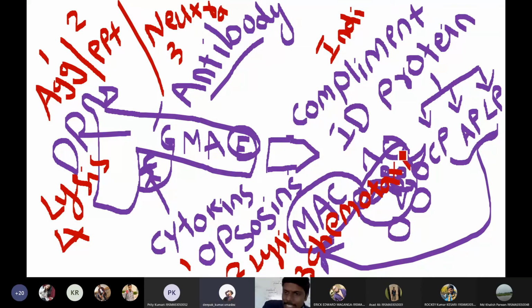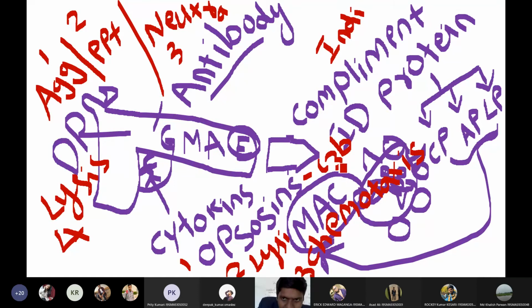Yes, chemical movement of white blood cells toward the pathogen is called chemotaxis. Now, keep in mind, students, a very important term. One of the important opsonins in our body is the C3b molecule. So C3b molecules are one of the important opsonins in our body.